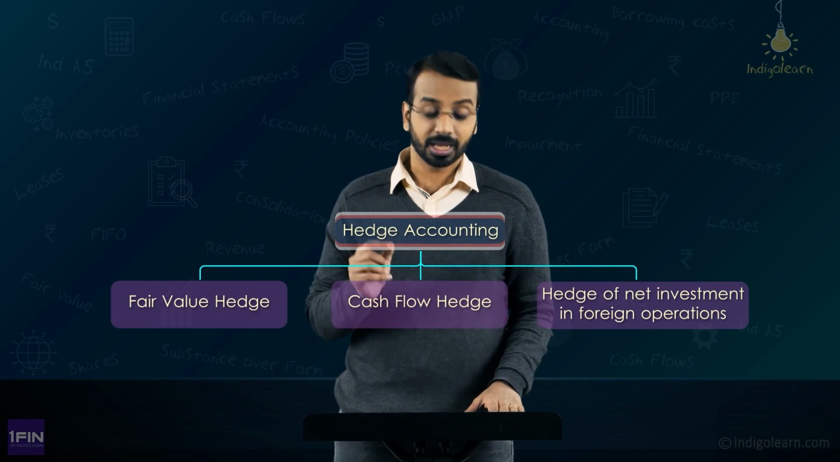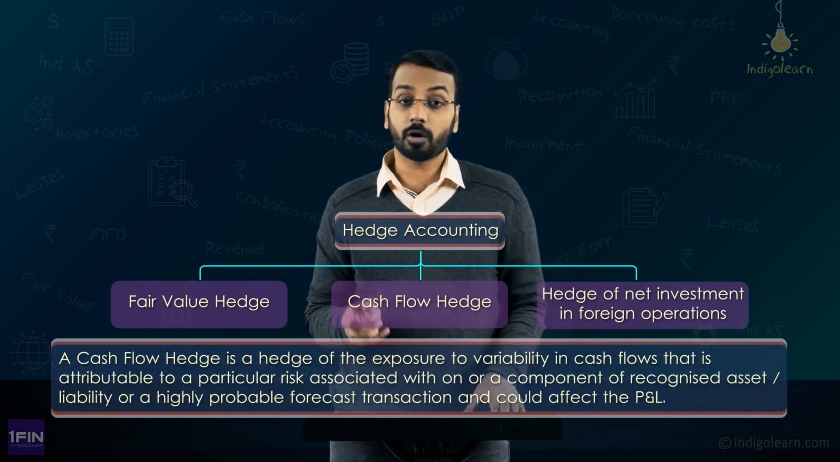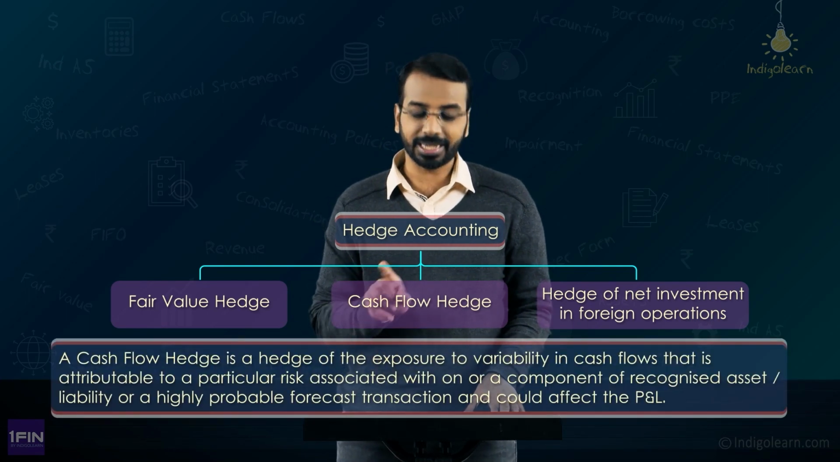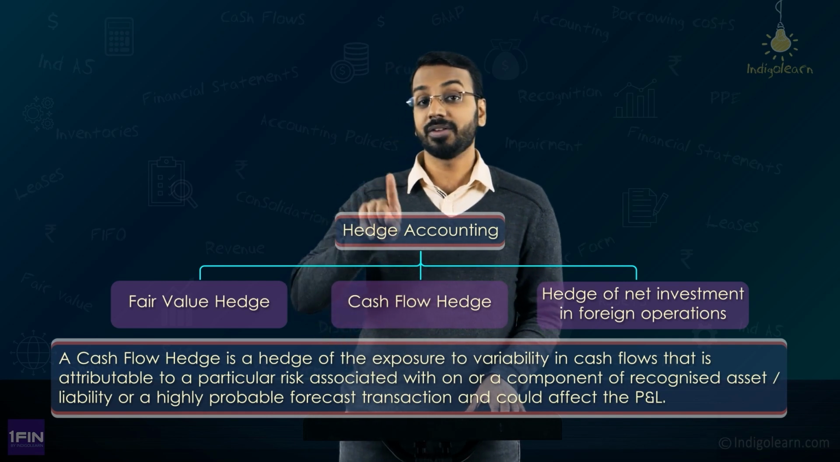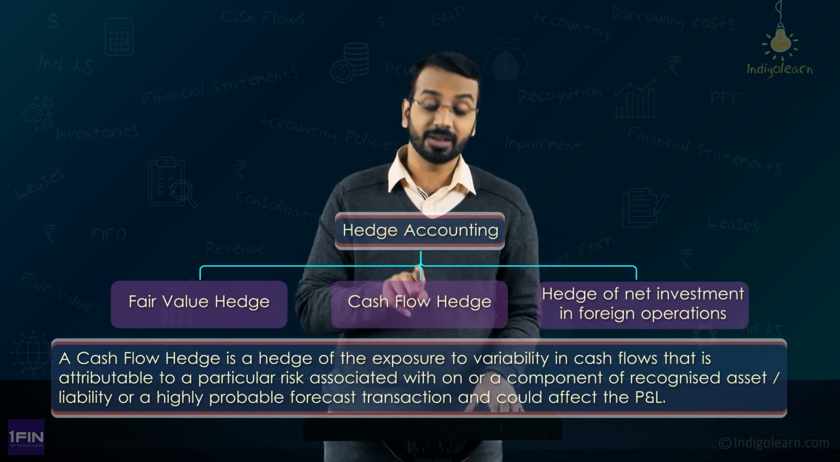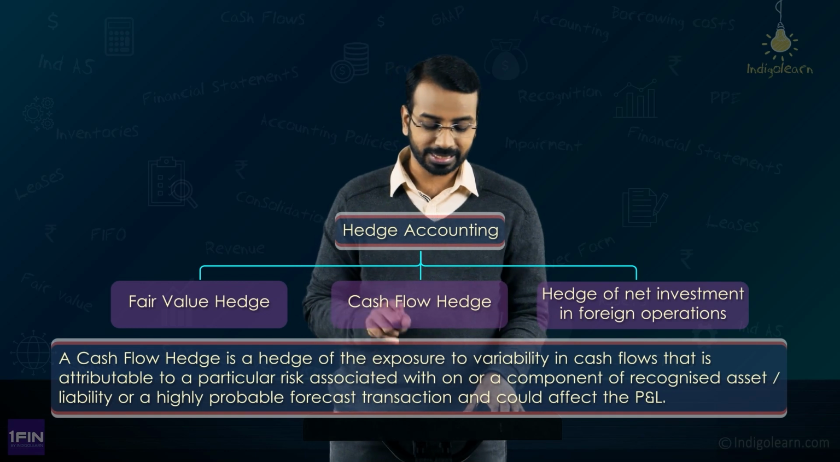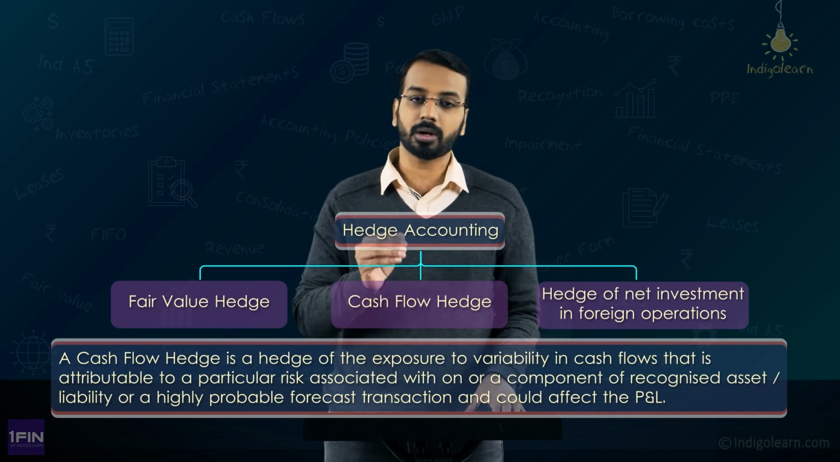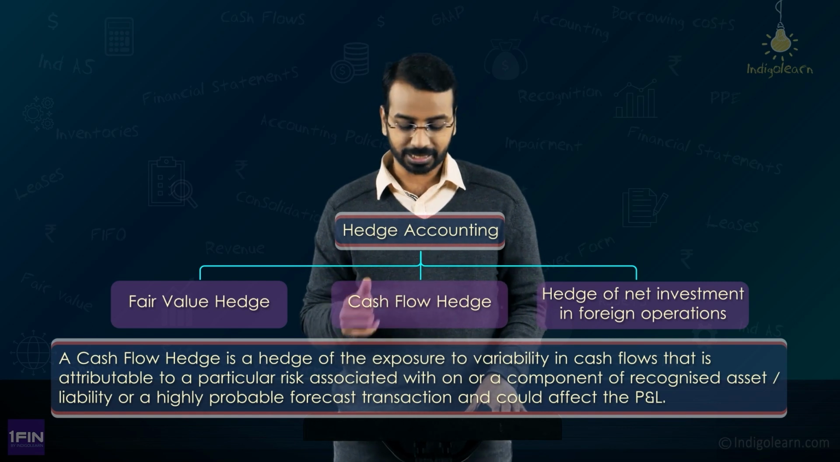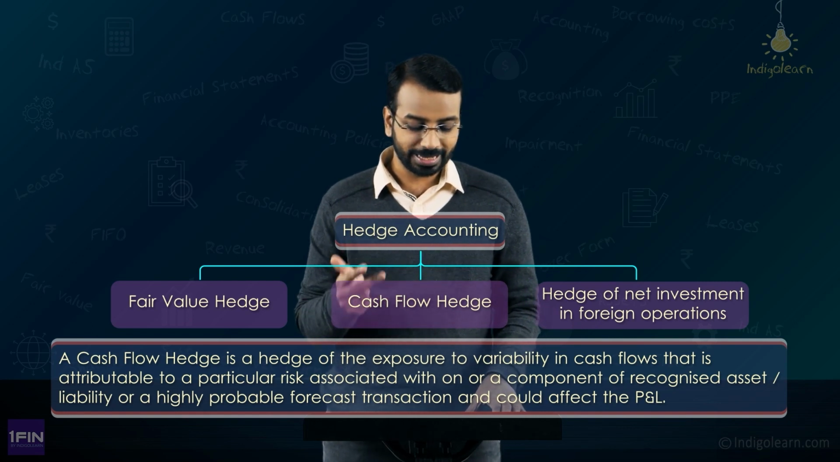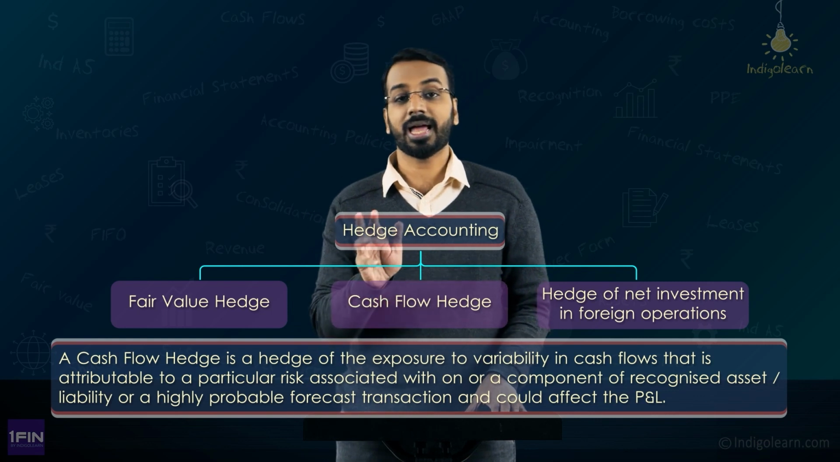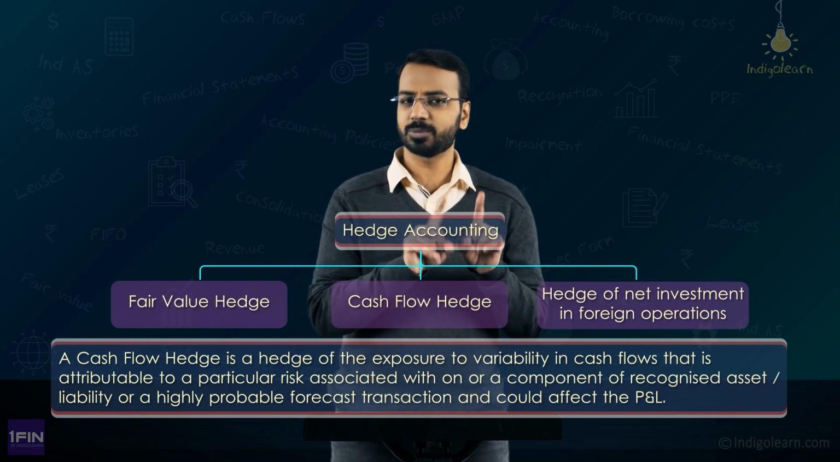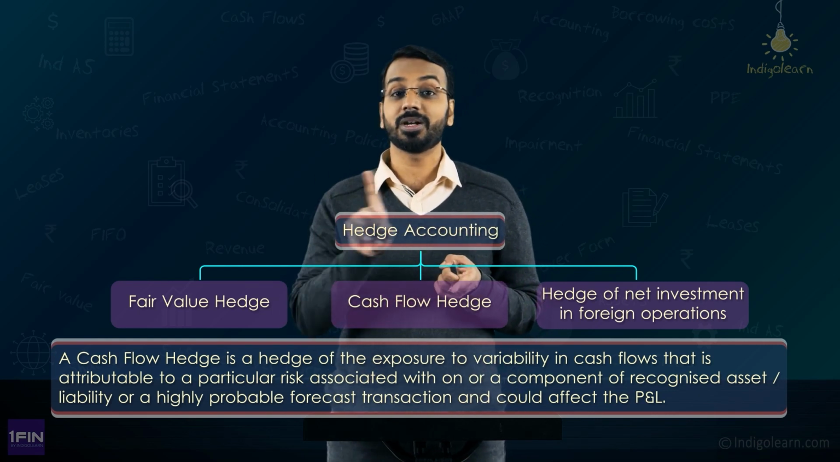So what the standard says is, a cash flow hedge is a hedge of the exposure to variability in cash flows. Fair value is what? Variability in fair value. Here it is variability in cash flows that is attributable to a particular risk associated with all or a component of a recognized asset, a liability, or a highly probable forecast transaction and could affect the P&L. Now one thing is missing here. What is missing here? Firm commitment is missing here.